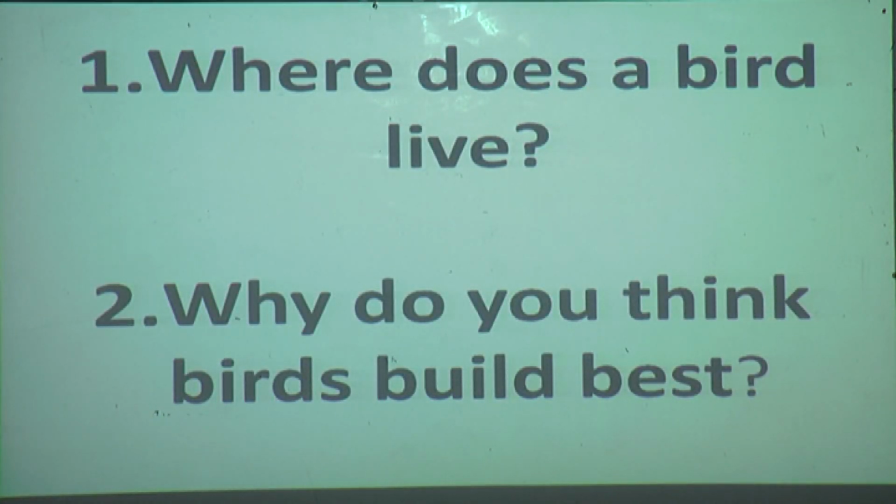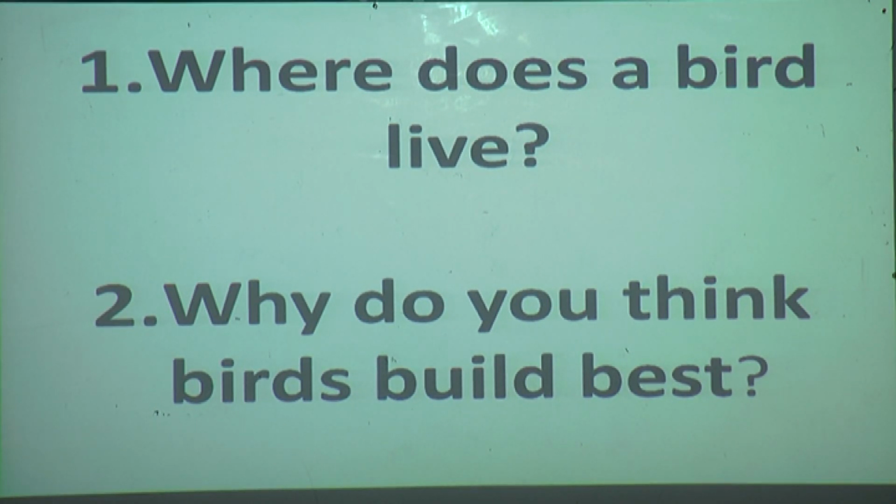Now tell me, where does a bird live, students? Yes, where does a bird live? Yes, birds live in deserts, mountains, forests. Some birds live in water also. Some people keep a parrot as a pet bird, isn't it? So you can give different answers, isn't it?